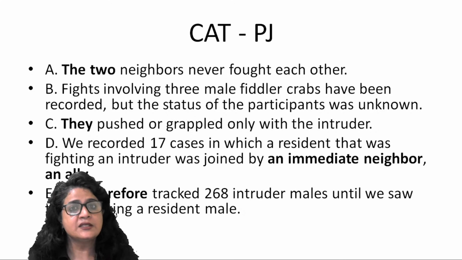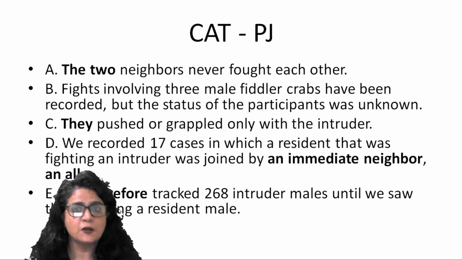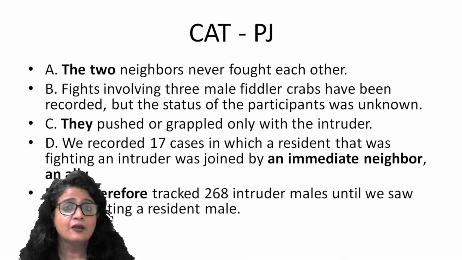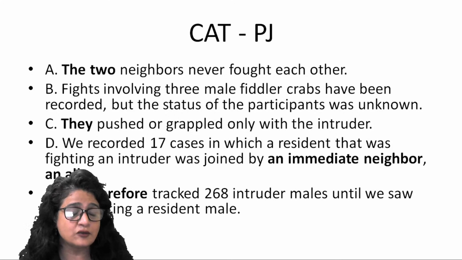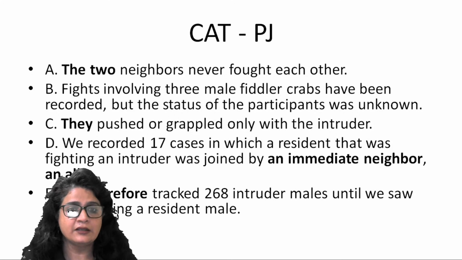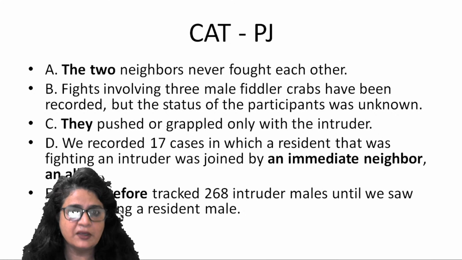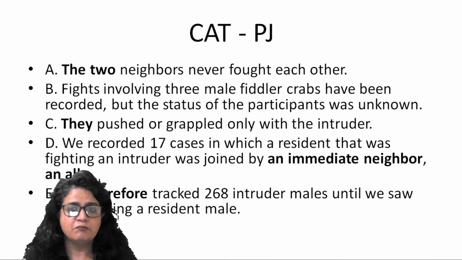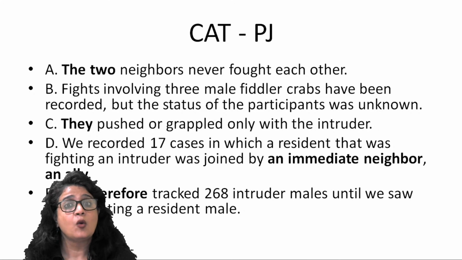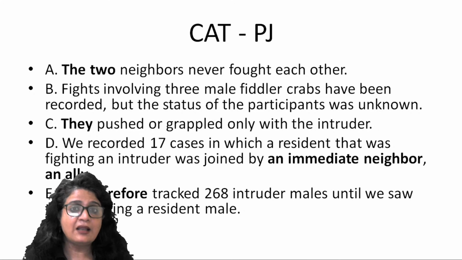But E has "therefore," which indicates effect, consequence. So let's try to see a link between E and the other sentences. If you see B, fights involving 3 male fiddler crabs have been recorded, but the status of the participants was unknown. We still had some problem.